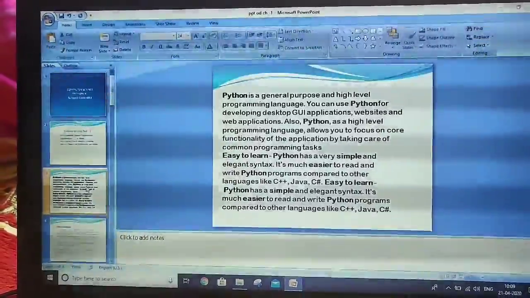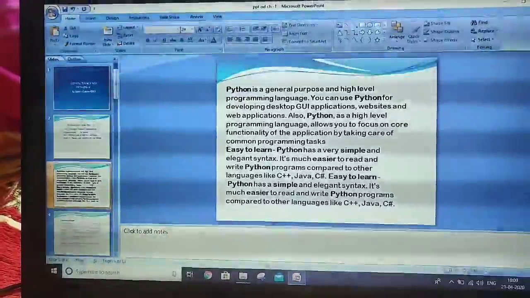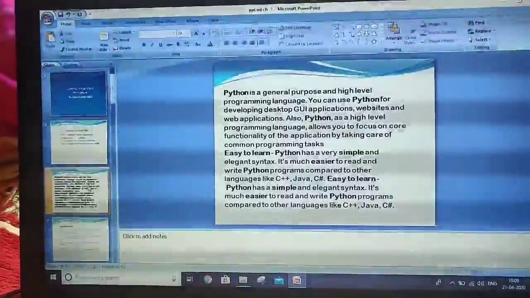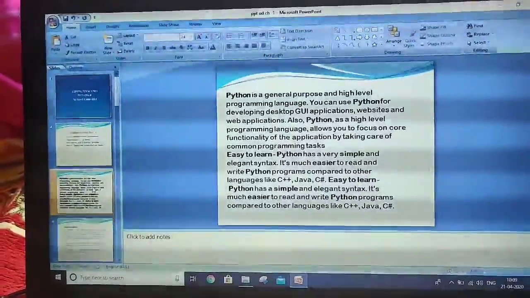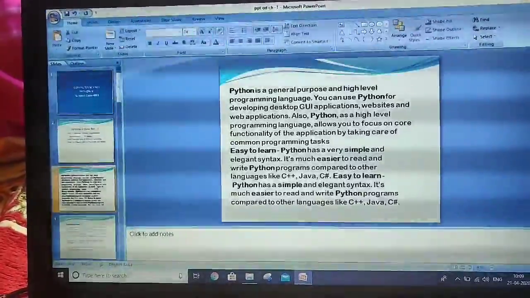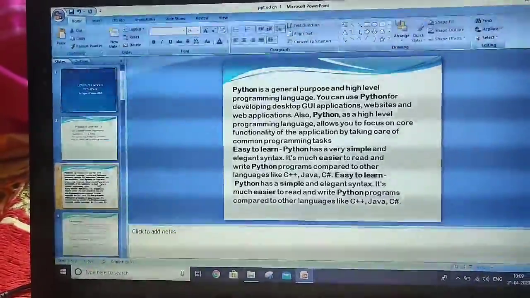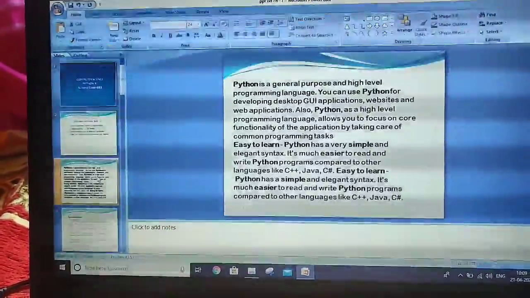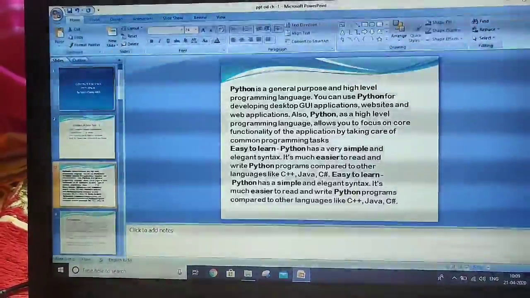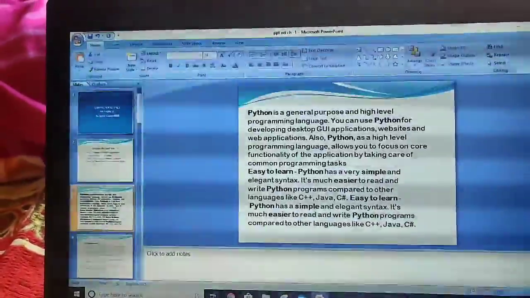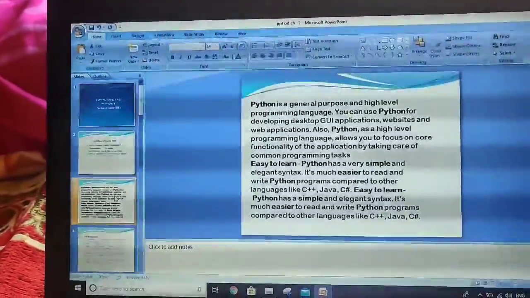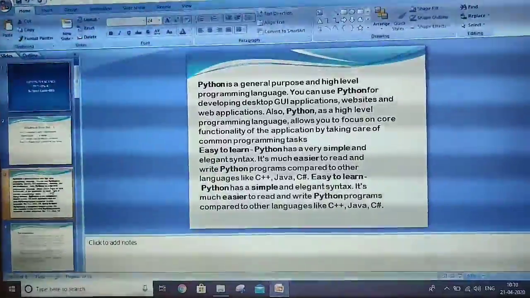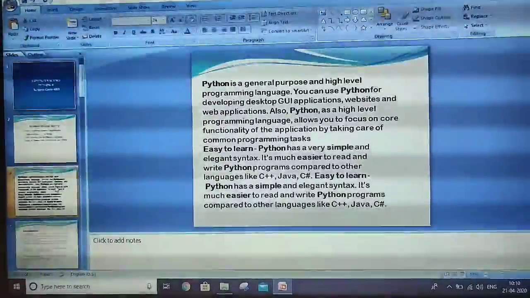So the benefit of Python is it is easy to learn. You don't need hardcore coding, or you don't have to revise or learn so many things. It's very simple and it has an elegant syntax. The syntax is very easy, the moment you see it, the moment you type it, you get to know it and you just learn that thing. You don't have to learn a whole coding for a single thing. For example, if you want to add something, if you write 5 plus 2, it will give you 7. You don't have to write a coding for that. You simply write 5 plus 2 and it will give you the answer, right?